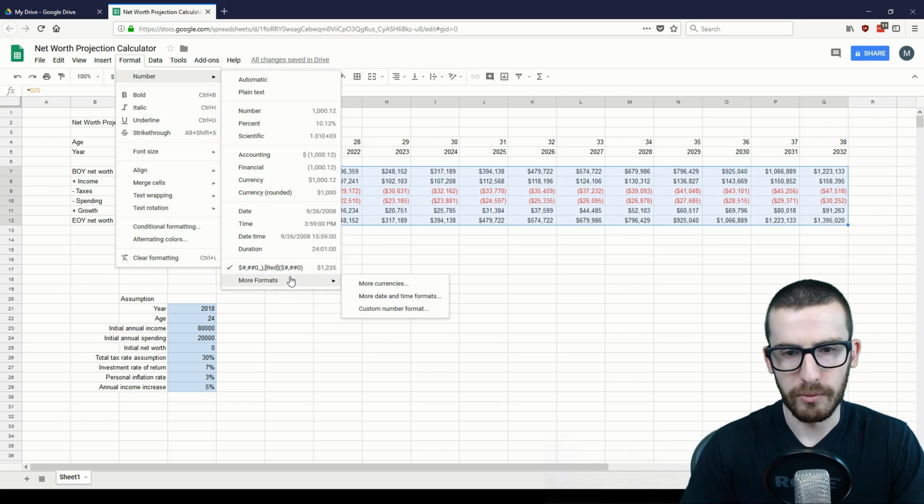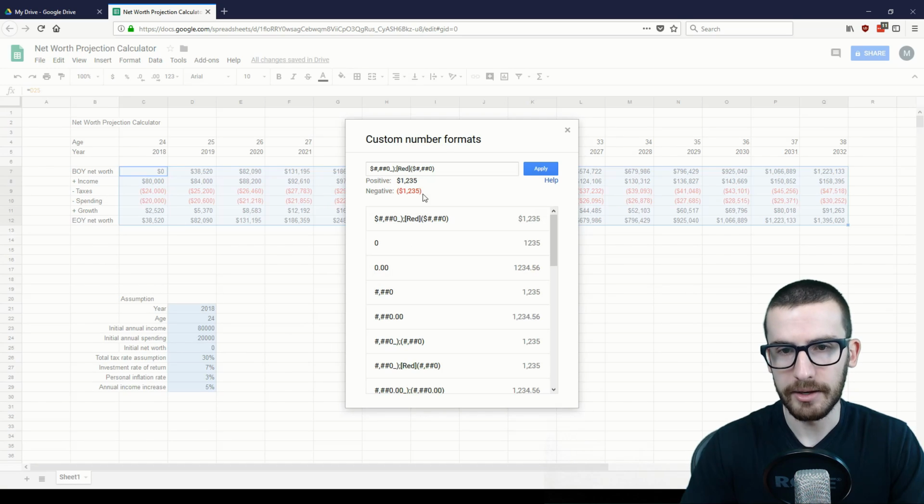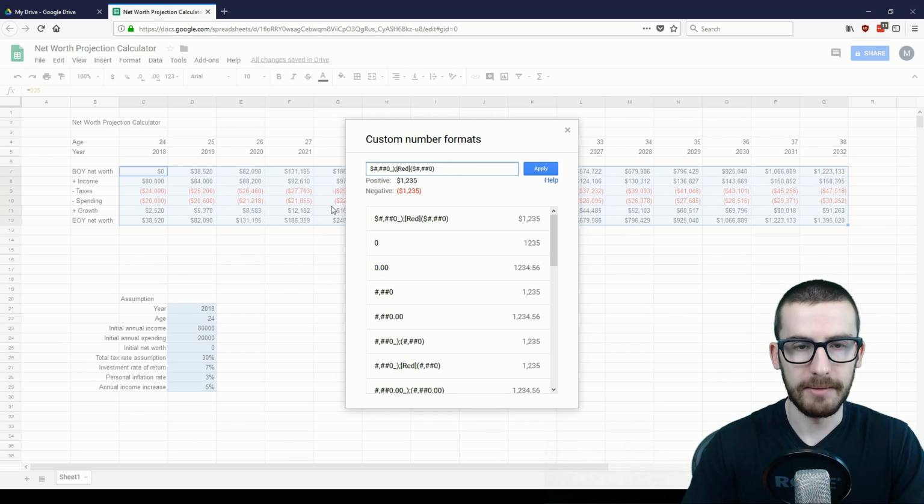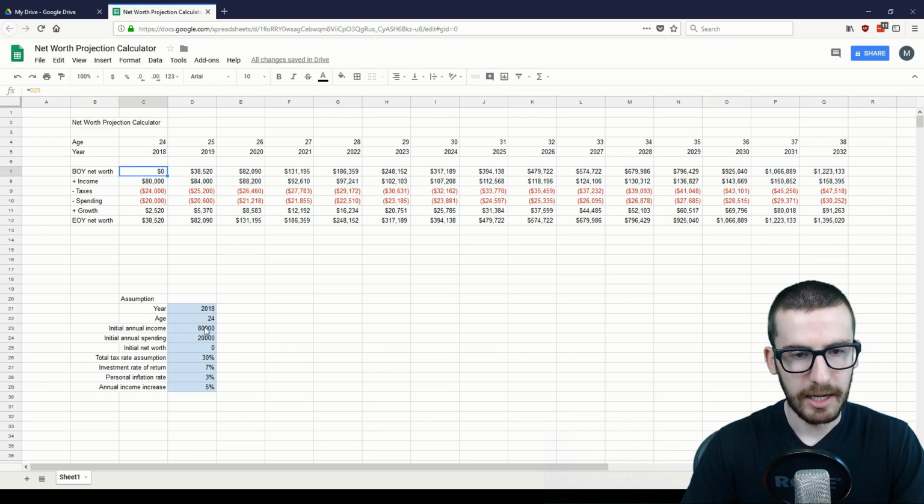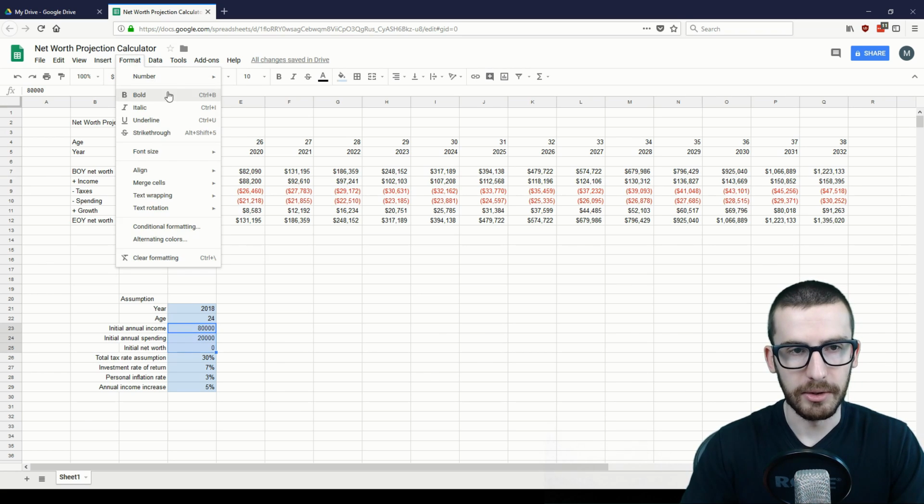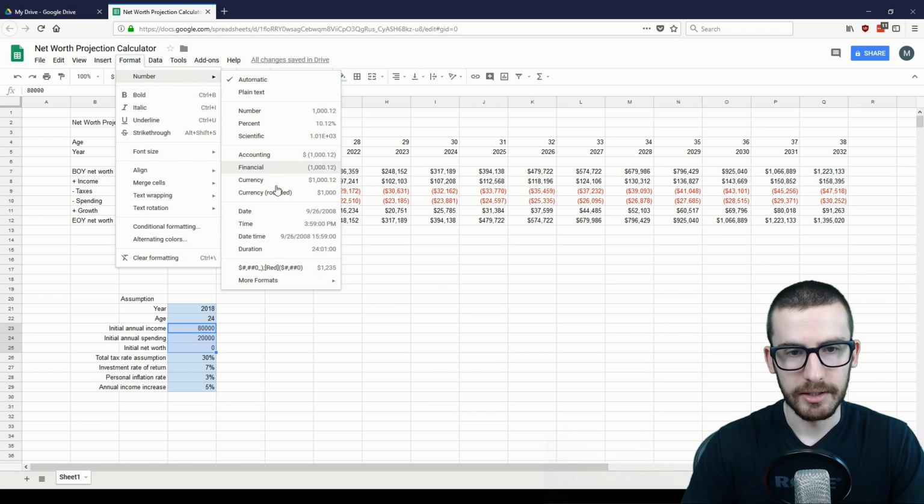If we go to more formats, custom number format, if you type in this formatting here in the custom number format, you'll be able to get the same formatting that I have here. So I'm going to hit apply. I'm actually going to apply that to these 3 cells down here in our assumptions, just so everything is consistent.